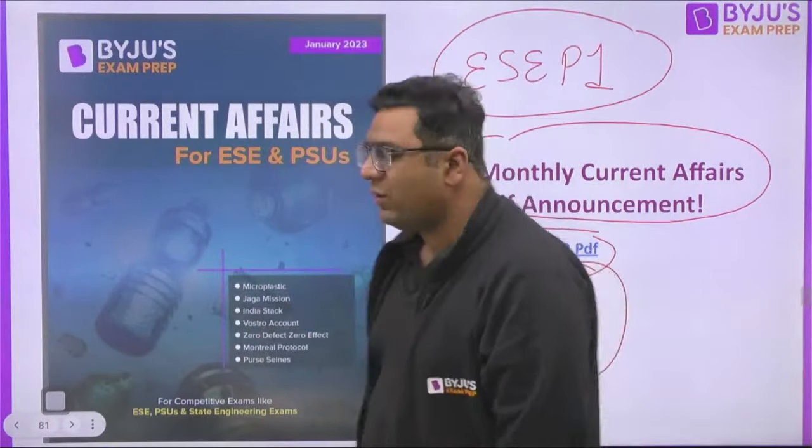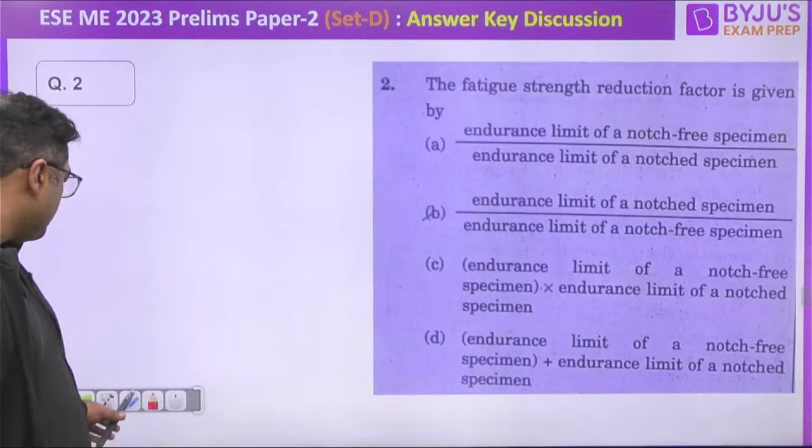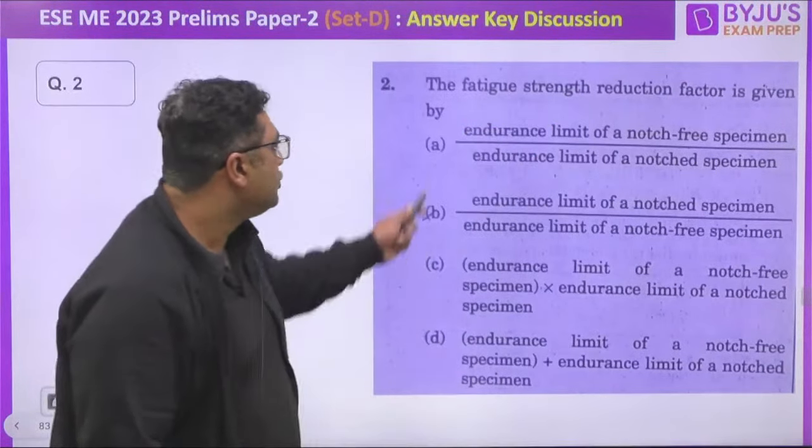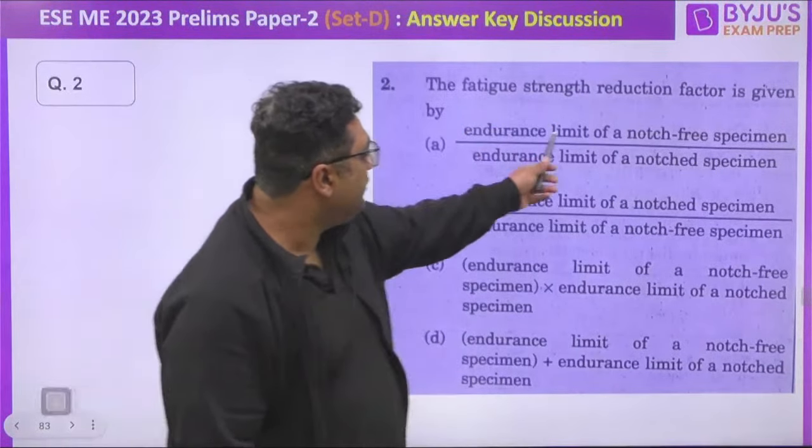Moving further to the next question, guys. As you know, these questions are just value putting type of question. This question is related to the fatigue strength reduction factor: endurance limit of a notch free specimen to the endurance limit of a notched specimen. You know, endurance limit of a notched specimen would be lesser. So guys, the answer would be A for this.